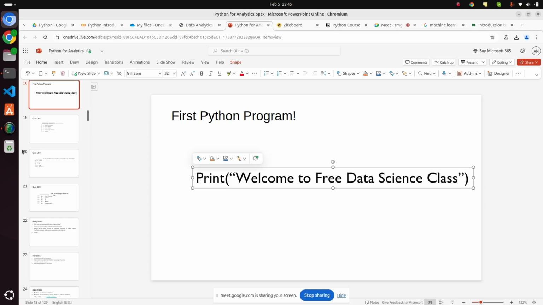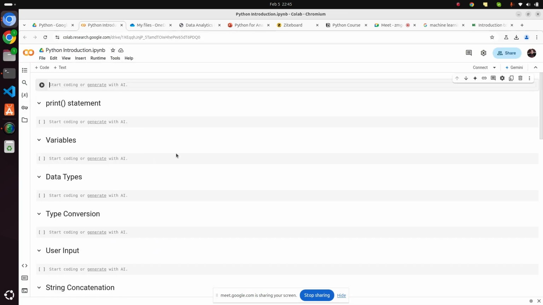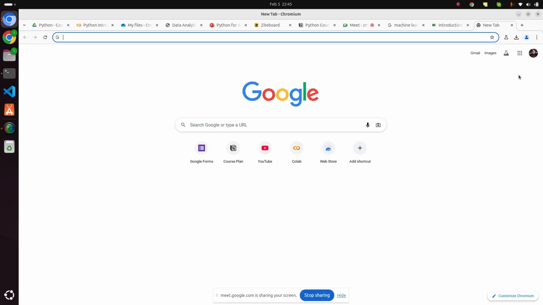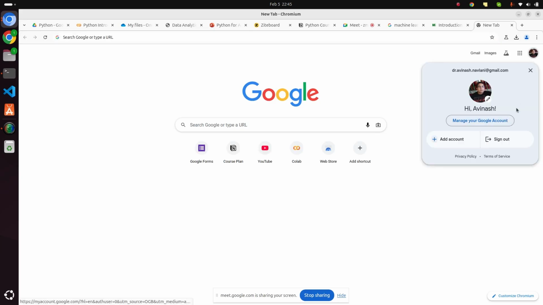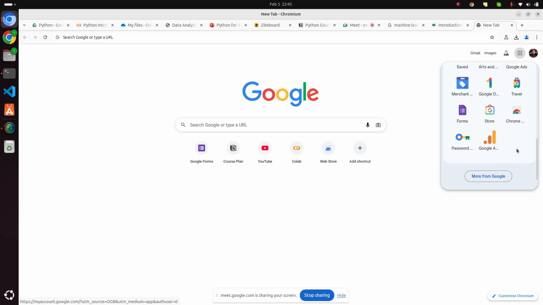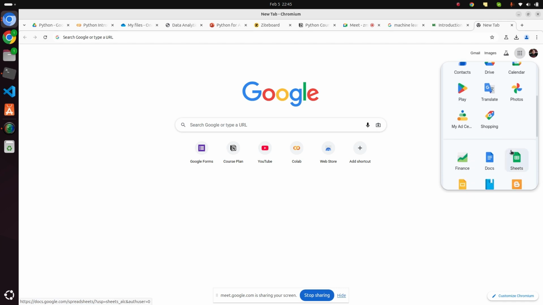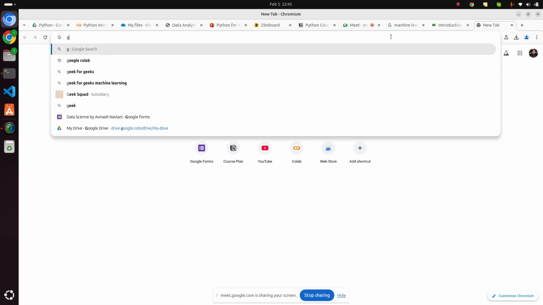So now we are starting Python. I hope you got an idea of what we are trying to do. You can see this is Google Colab, this is the Colab symbol. How can you open this? Let me show you. In your Google page you can check here. If not, you can see YouTube, Gmail, Meet, Chat, Drive, everything is there. If you don't find it, you can just search Google Colab.